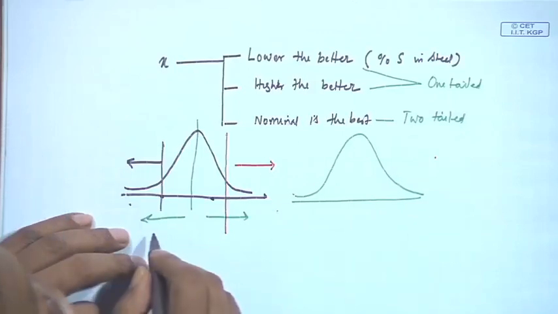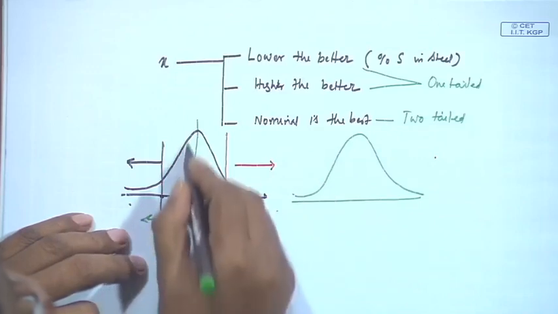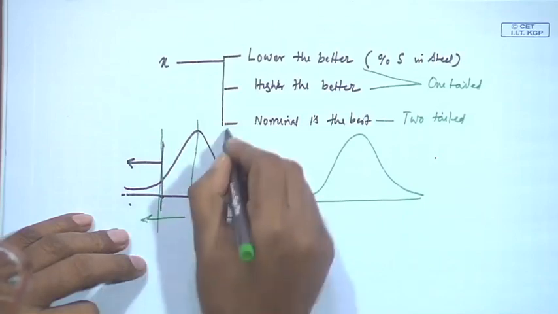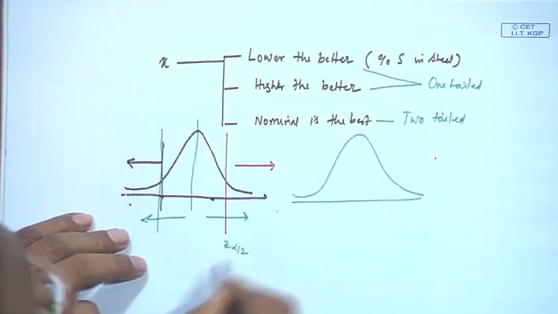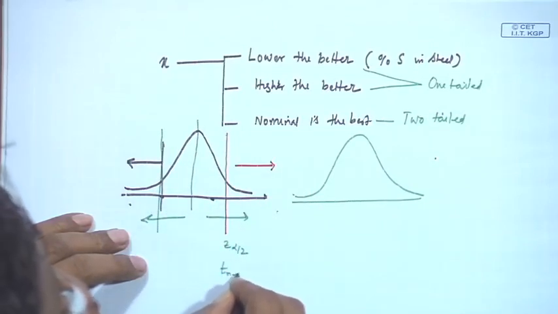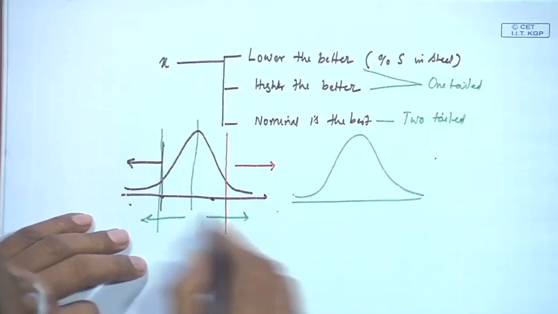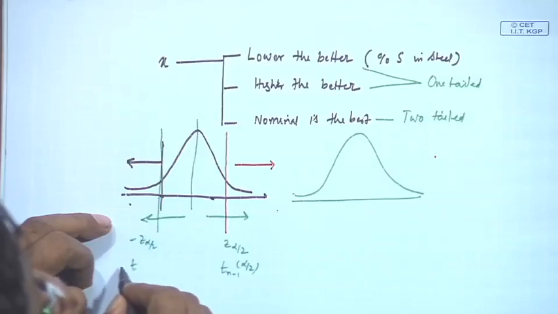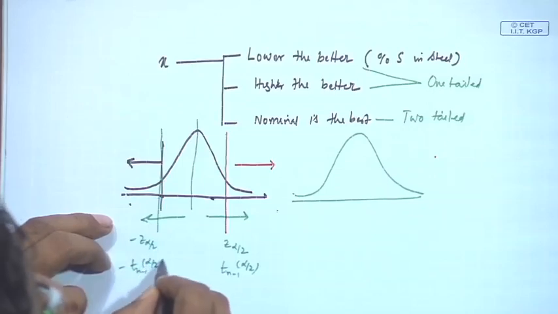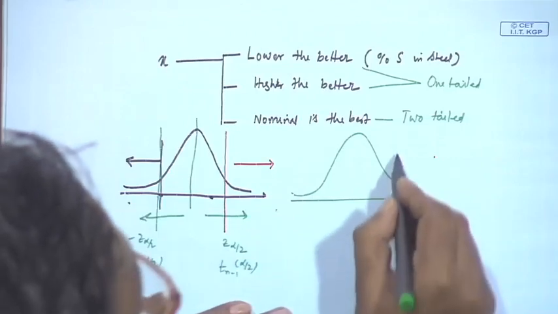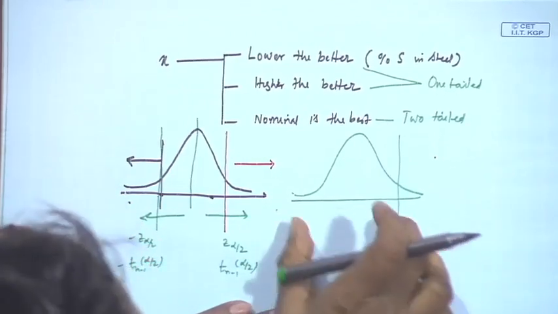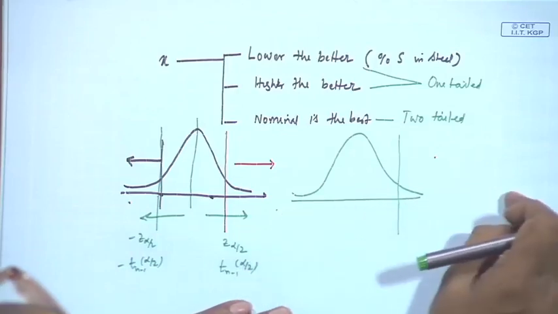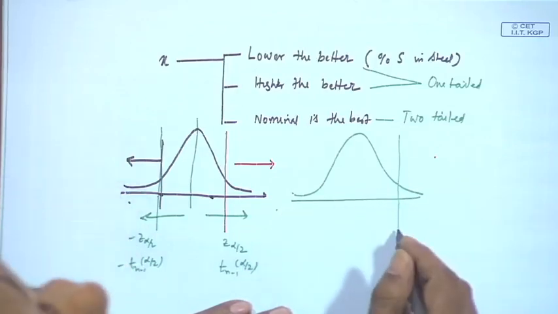In the two-tailed case, if I say this is my left side, this is the right side, you have taken z alpha by 2, or you have taken t n minus 1 alpha by 2, this side, or here minus z alpha by 2, minus t n minus 1 alpha by 2. But when it is one-tailed, so long as it is within this, you are accepting H 0, when it is going this side, you are rejecting H 0, then it is one-tailed.